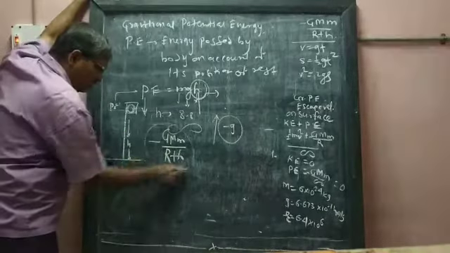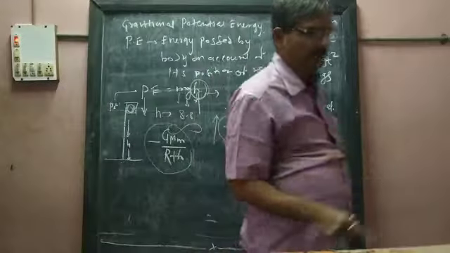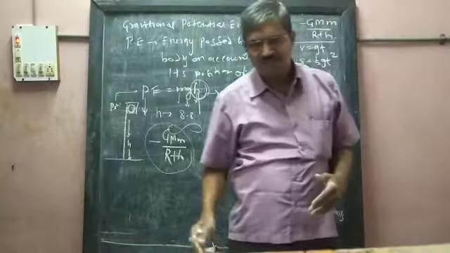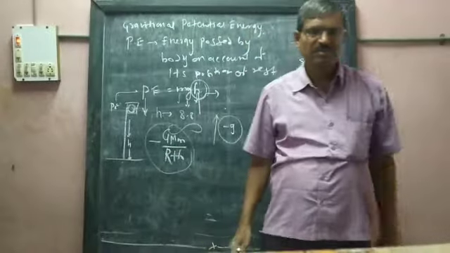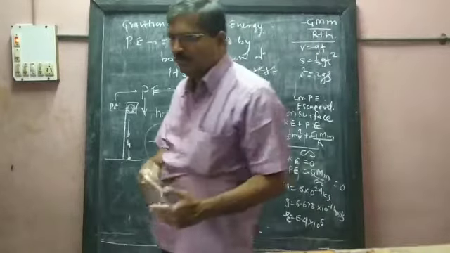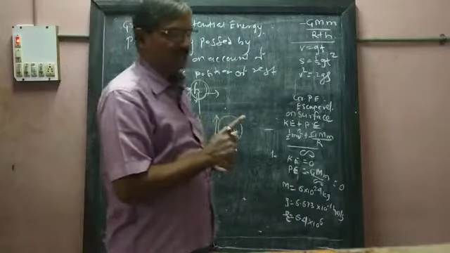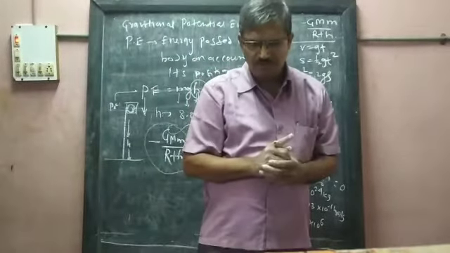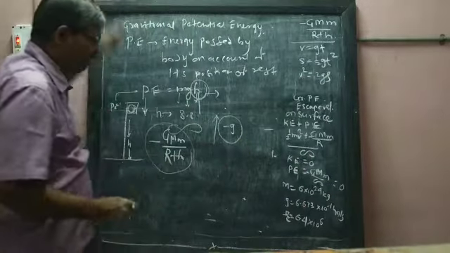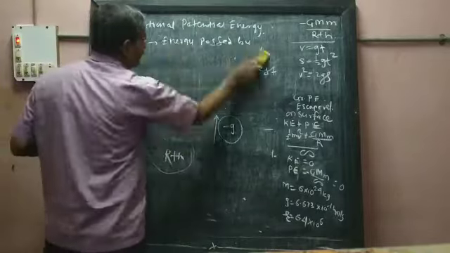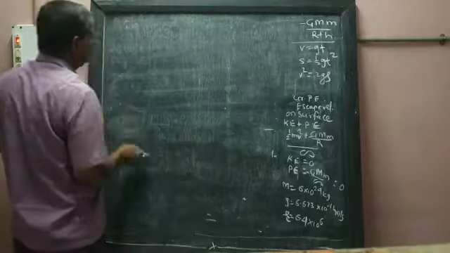Then this is negative, less than zero, but if the object is at infinite distance, potential energy remains zero. This concept is used for putting satellites in the sky. So we are going to study what is meant by escape velocity. We will study escape velocity.